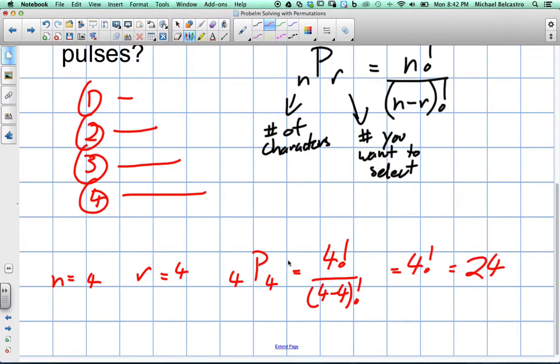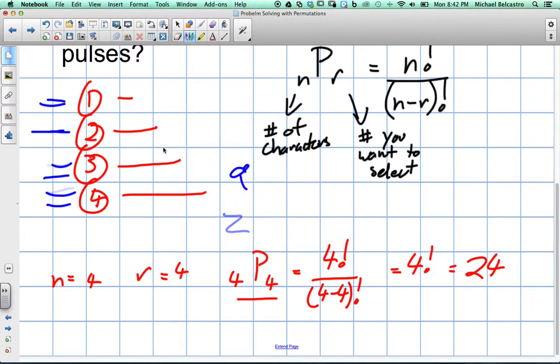Now your calculator will probably do this, and I'll show you on the calculator. So that's our first option. We've done 4P4. We took the 4 characters and we're choosing them 4 times. That's like the idea of going 1, 2, 3, 4, which represents Z. Or we go 1, 3, 2, 4, which represents Q. Or we go 4, 3, 1, 2, which represents 8. But we're always using 4 characters, okay? So we have the number 24.